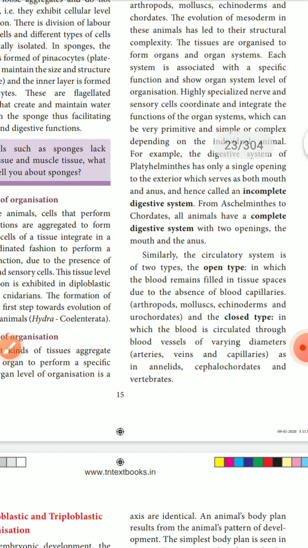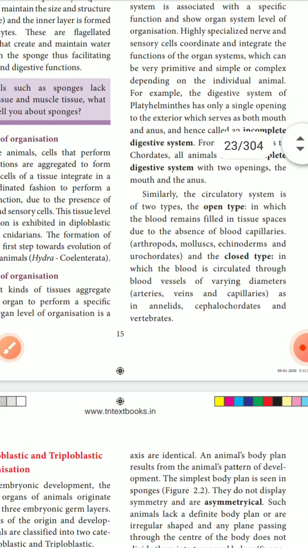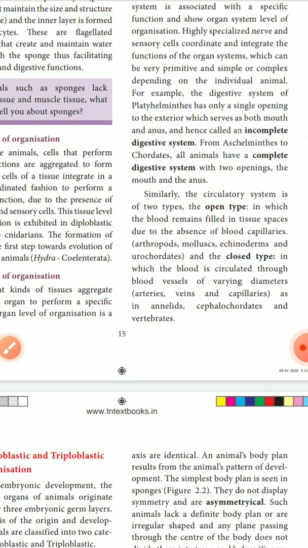And the closed type of circulatory system, with blood vessels, we see in annelids, cephalopods and vertebrates. Closed type means the blood passes through arteries, veins and capillaries. Through particular vessels the blood will be passing, so it is called a closed type of circulatory system. So these are the differences between the organizations: cell, tissue, organ, organ system. Based on these differences we are classifying the animals.